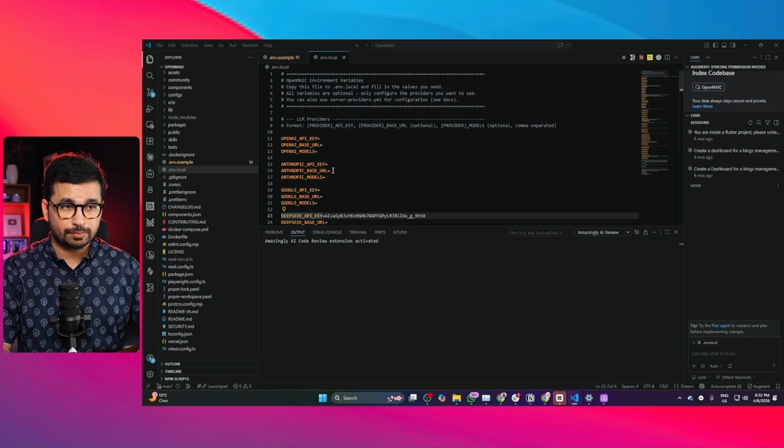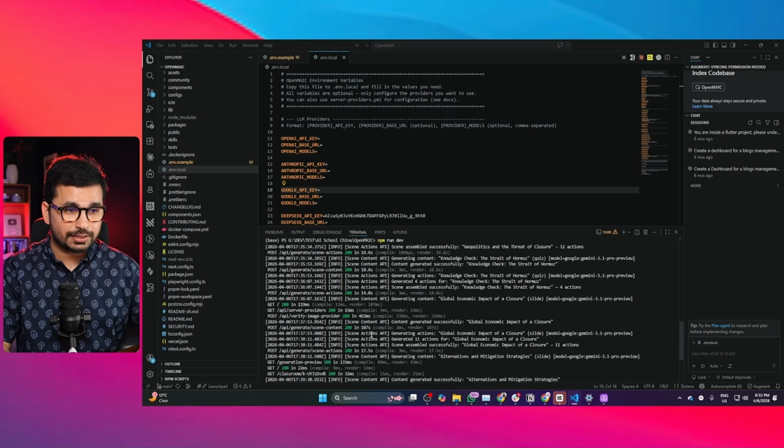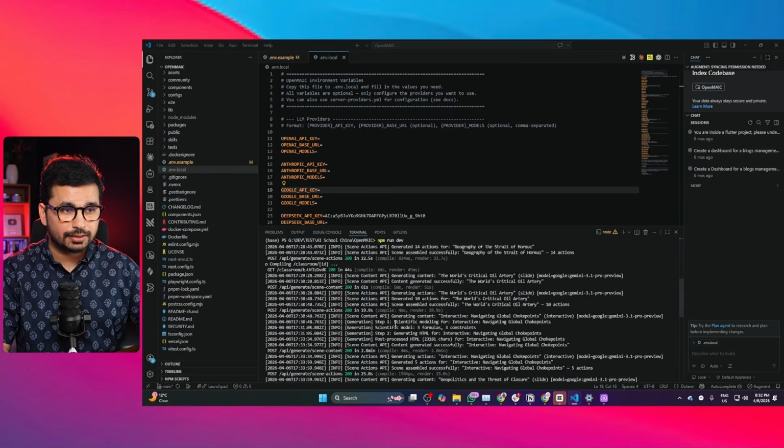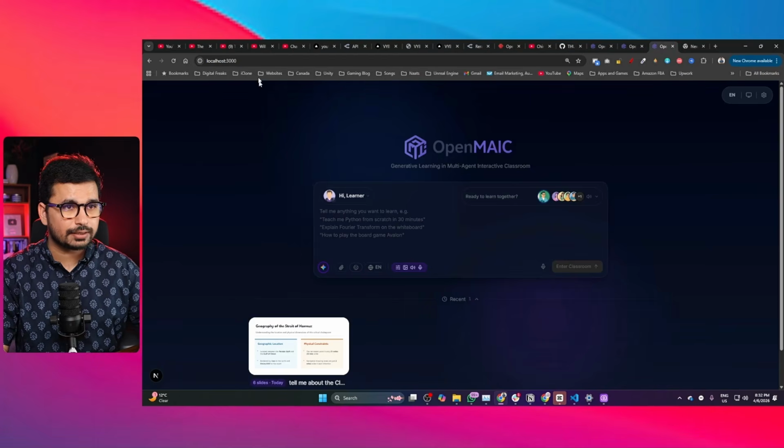Initially you just need to provide one provider. I think the simplest way is to provide the Google API key because you can use it for free. The next step is to run this project. Just run this command, npm run dev, in your terminal, and now you can see your project will be running like this.